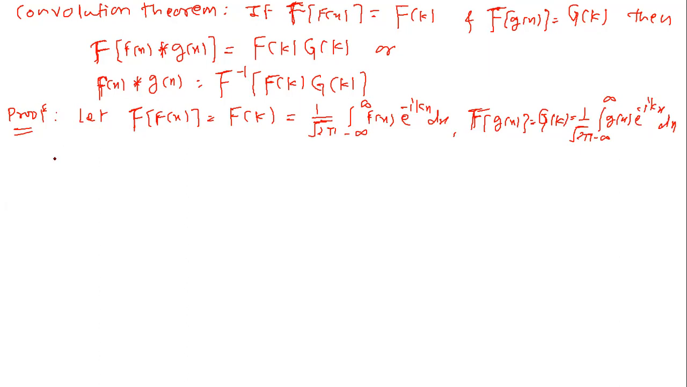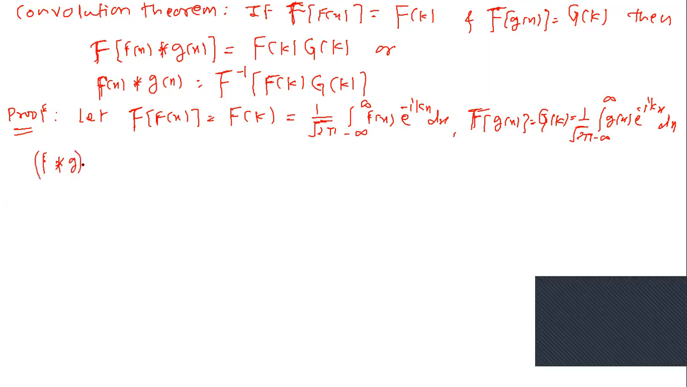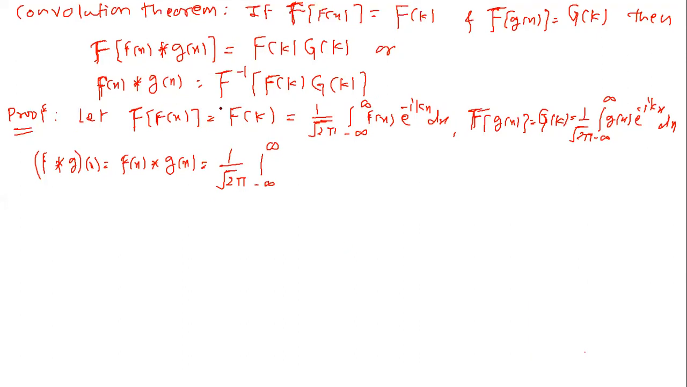Also, we know that f convolved with g, operating on x, that is f of x convolved with g of x, is equal to 1 upon root 2 pi, integral from minus infinity to plus infinity of f of x minus zeta, g of zeta, with respect to zeta.